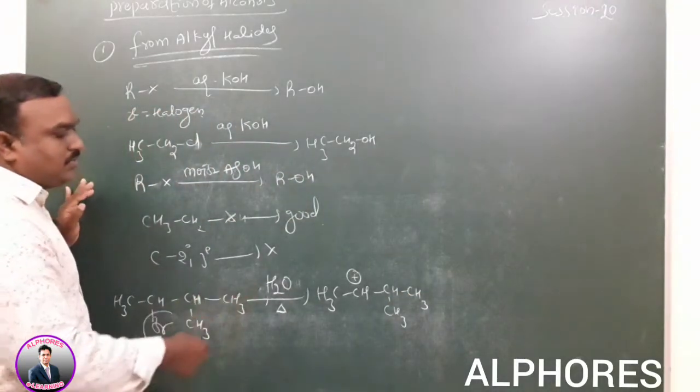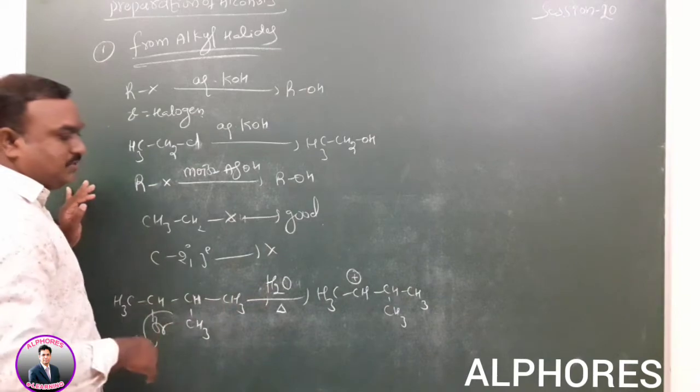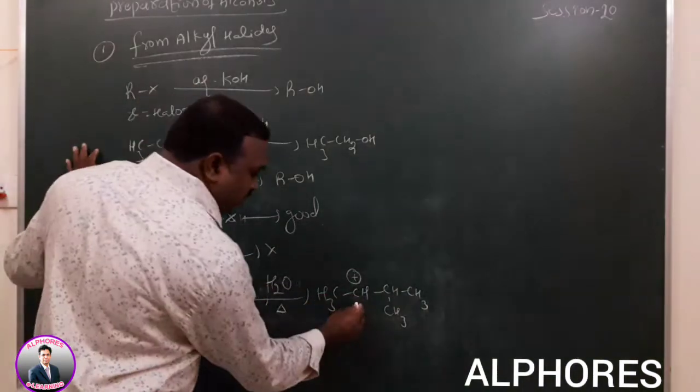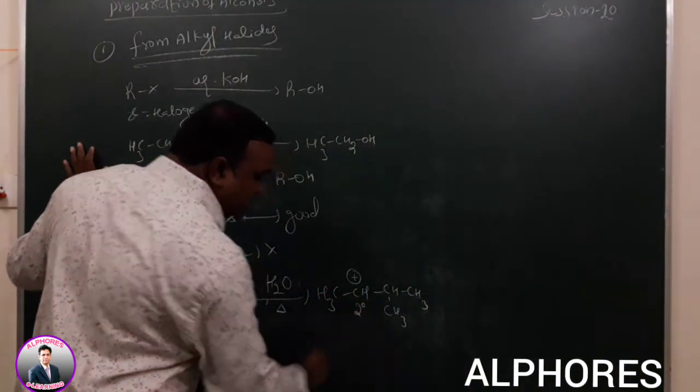According to the connectivity of the given substrate, the formed carbocation is secondary.